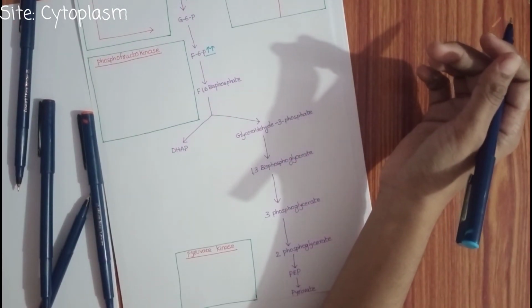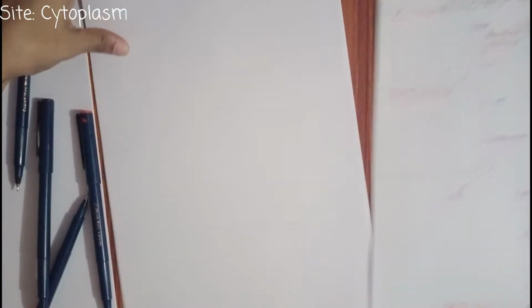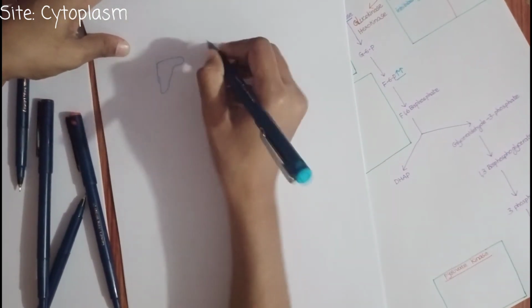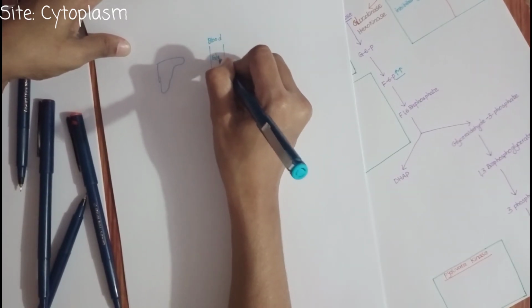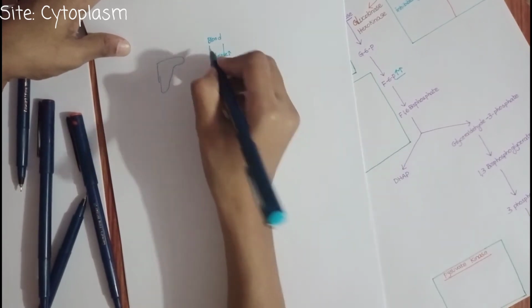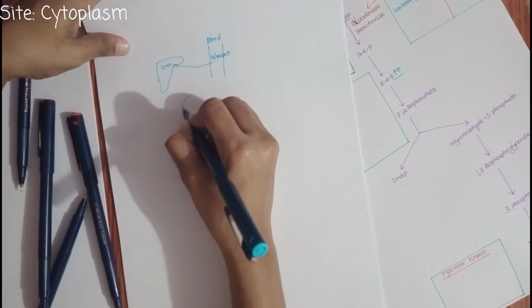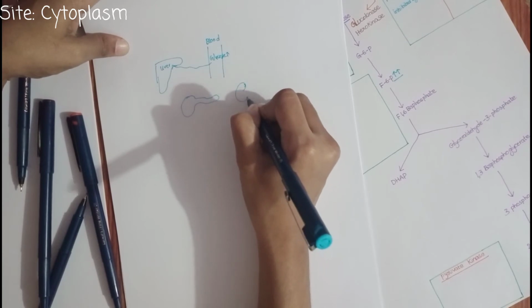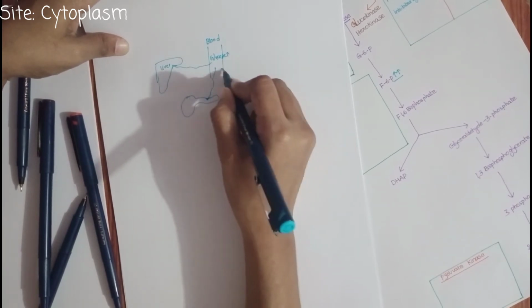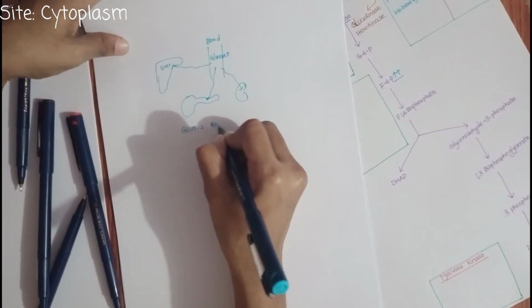You have to learn this step, because why? Normally, I will tell why we have to learn these steps. Here is the blood. When you have eaten, the glucose is high in your body. This glucose will be taken up by the liver, pancreas, and kidney. All these cells will take the glucose. These tissues have GLUT2 receptors.